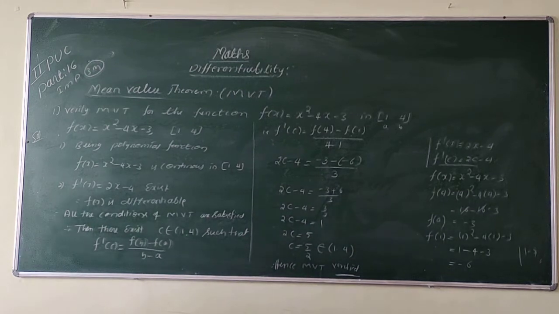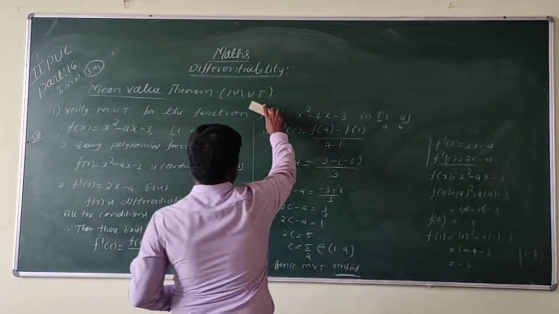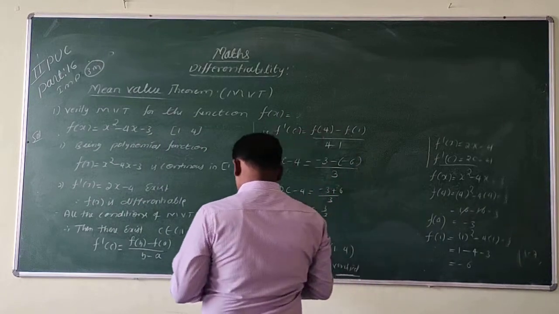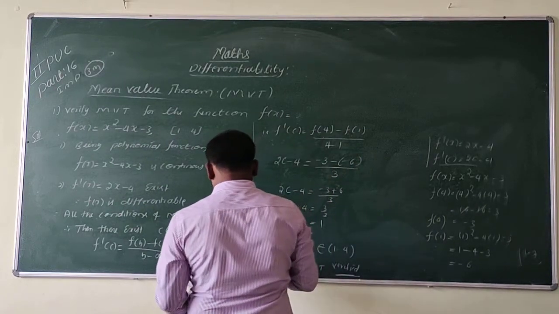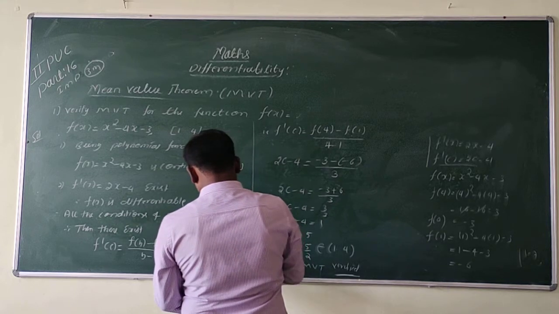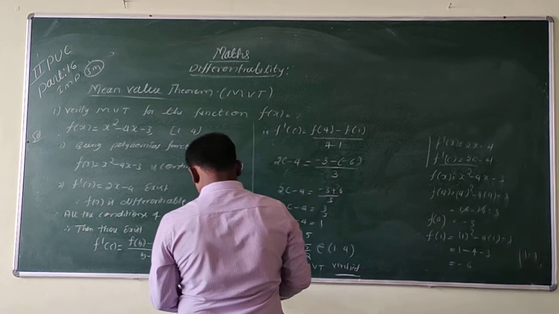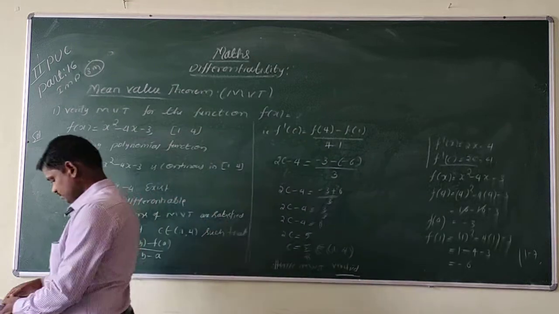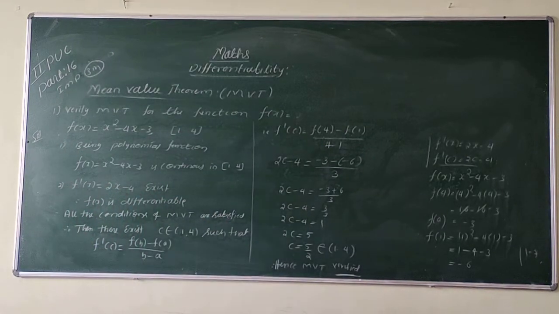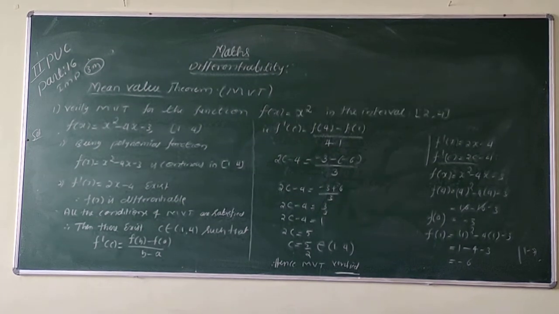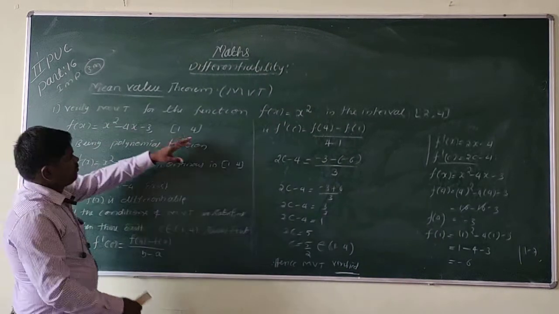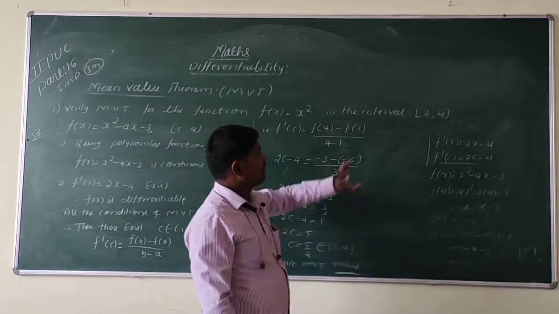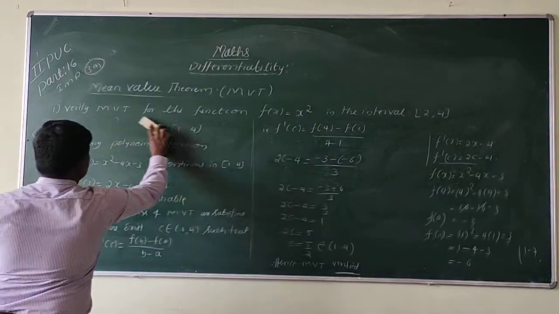So that must belong to the given interval 1, 4. Next one: verify the mean value theorem for the function f of x equal to x square in the interval 2, 4.